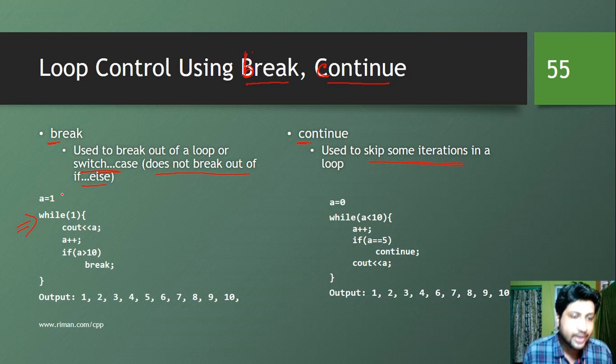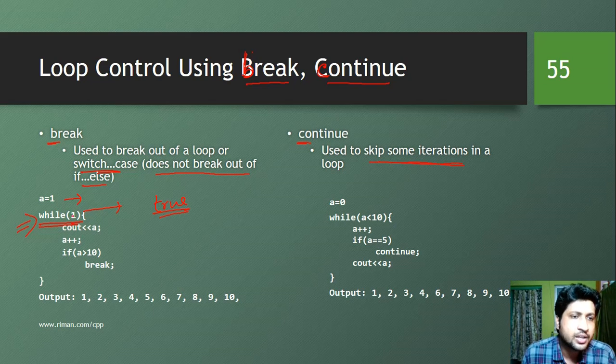So let's look at this particular example. We have A is equal to 1 and we have while 1. Now this is interesting. I said that anything non-zero is true. That means while 1 is true, and this is a constant 1, so we are not changing any value.